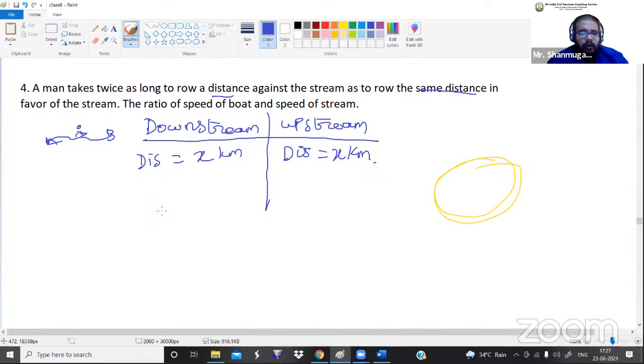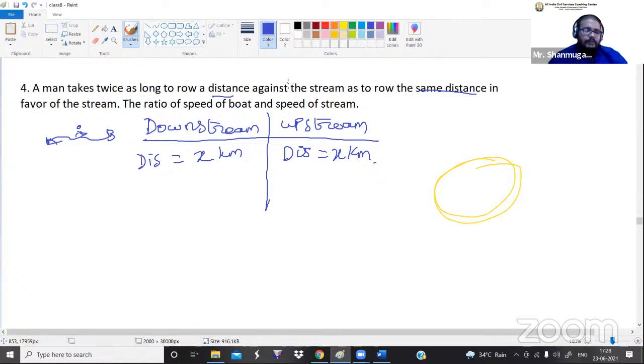Do you get what I'm saying? Now, before calculating the speed, let us calculate the time value, which is what they have given in the question. A man takes twice as long to row a distance against the stream as to row the same distance in favor of the stream.